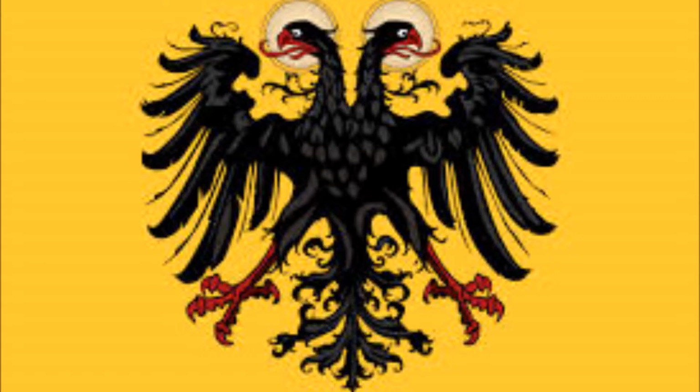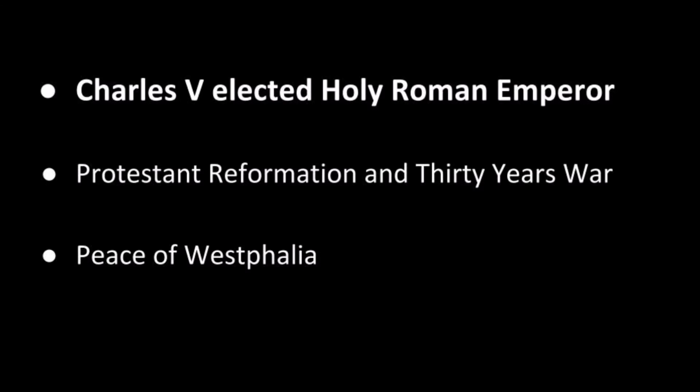So, let's go over the three main points that led to the decline in the power of the Holy Roman Empire from 1517 to 1648, one more time. First, Charles V was elected Holy Roman Emperor. He attempted to control the vast Habsburg Empire, but just couldn't do it with the Protestant Reformation happening.